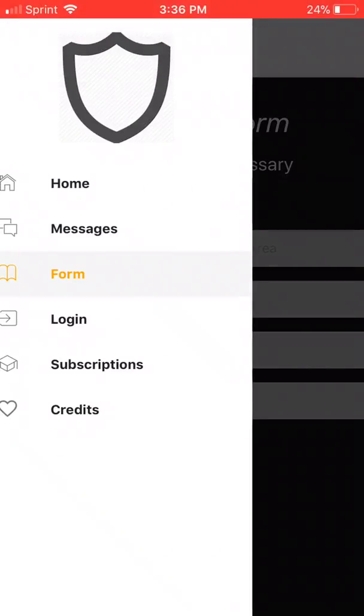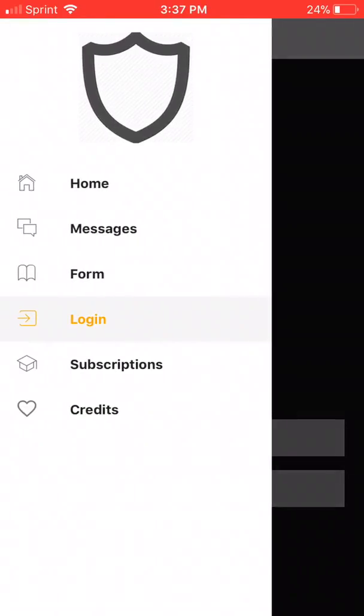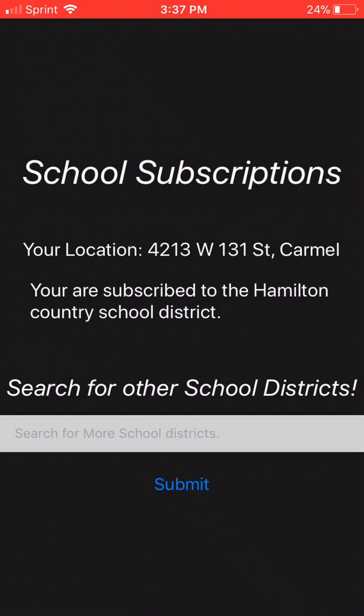With the login and subscription feature, you can log in and subscribe to other schools to see what's going on. What I mean by subscribing to other schools is that these are the schools that you will get notifications and messages from. So for parents who have kids in college, or for family members like grandmas and grandpas that are in a different state, they want to see if their kids are safe and what's going on in their school. But automatically, if you get the app, the app will give you notifications from the nearest school district.